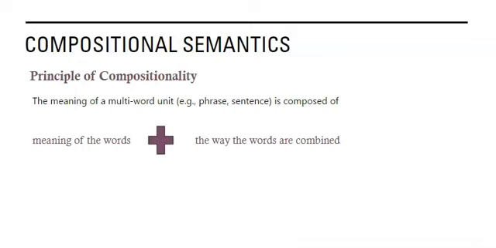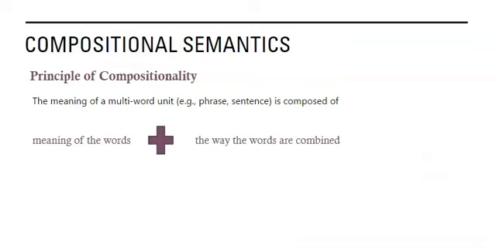That's where compositional semantics comes in. Compositional semantics has the principle of compositionality, which tells us that the meaning of multi-word units, such as phrases and clauses and sentences, is composed of the meaning of the words plus the way that they are combined.